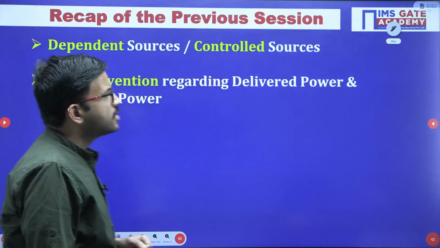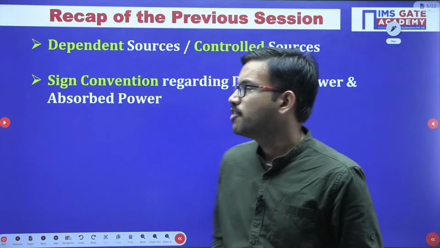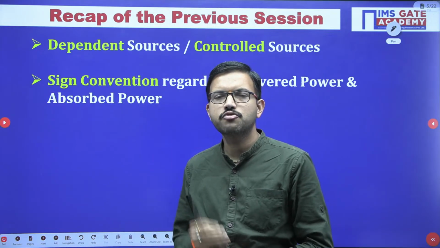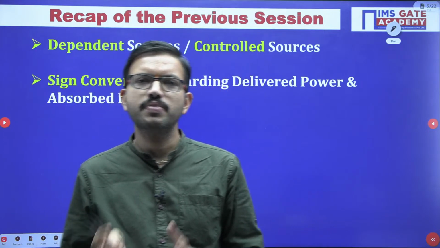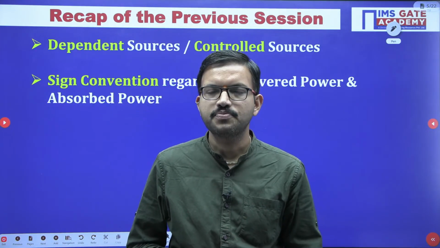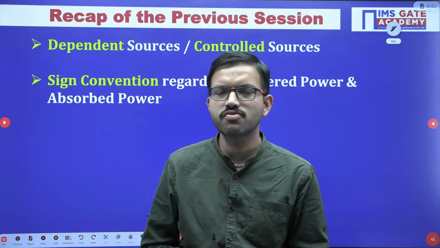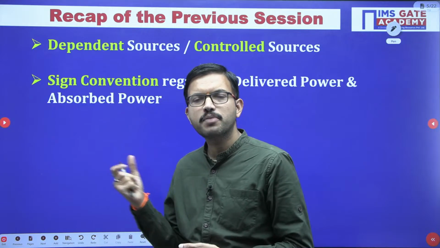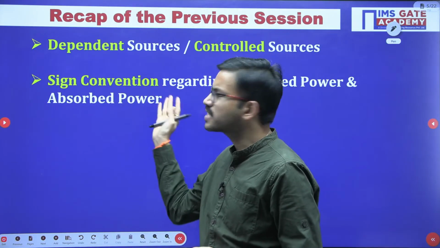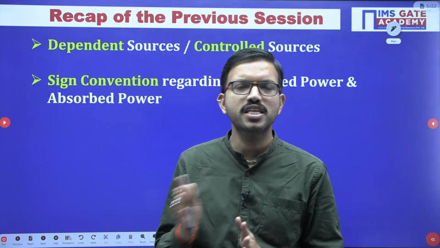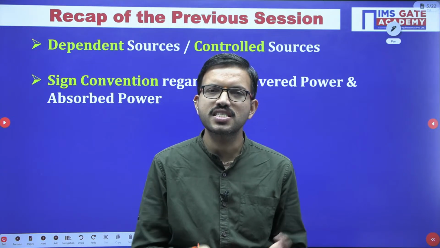In the last class, we discussed the dependent sources or control sources. We have four types of sources: voltage dependent voltage source, current dependent voltage source, and similarly, with respect to current sources, voltage dependent current source and current dependent current source. We discussed the representation of all four sources, and then the sign convention, whether for an independent source or a dependent source, for whether that particular source is delivering power or absorbing power.